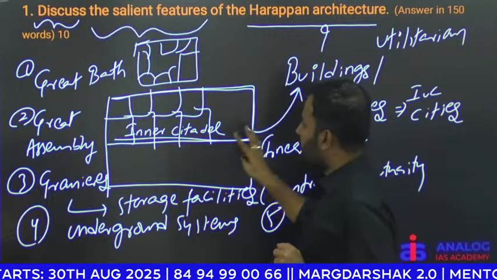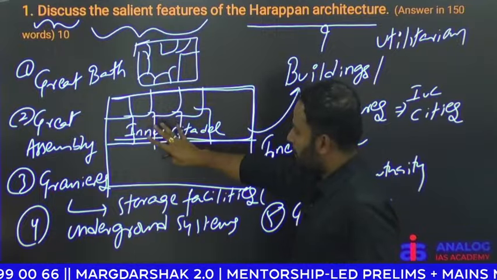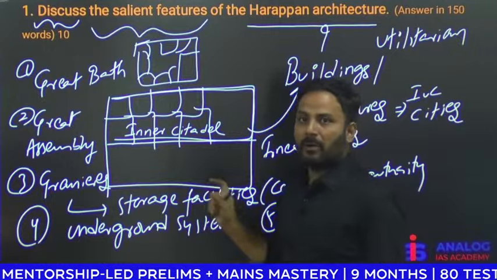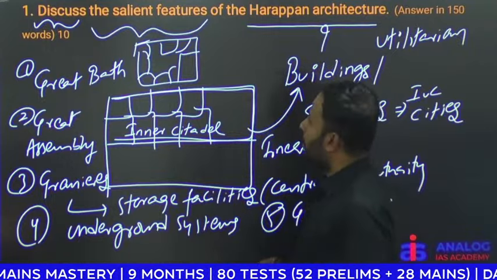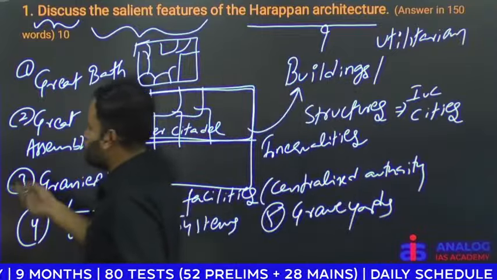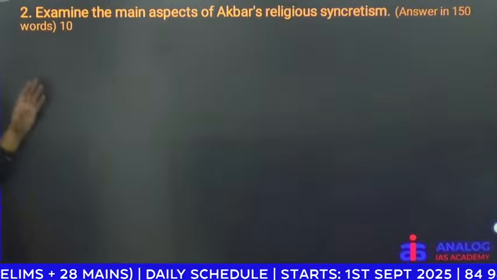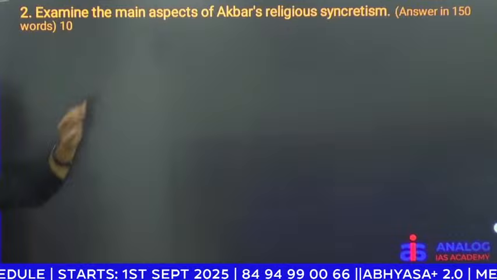Okay, so this is what we have to identify. So you must talk about the structures, the purpose of the structures, as well as the very nature of these structures or buildings. Okay, so that's enough for your Harappan architecture. Next question is, examine the main aspects of Akbar's religious syncretism.